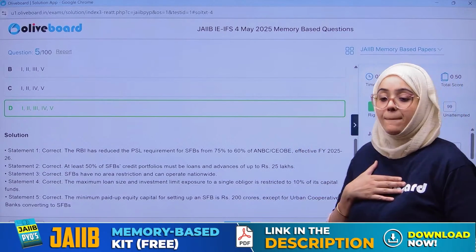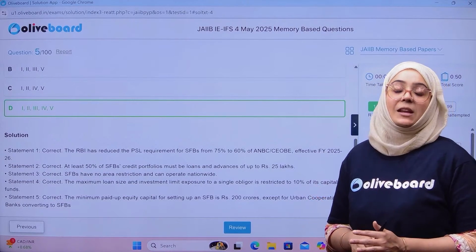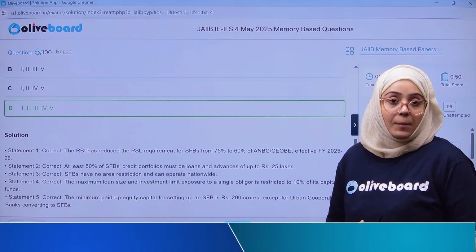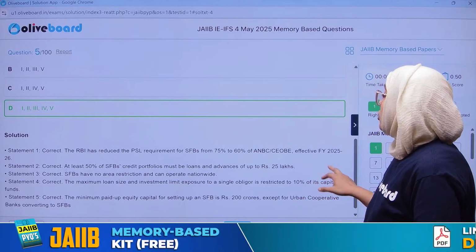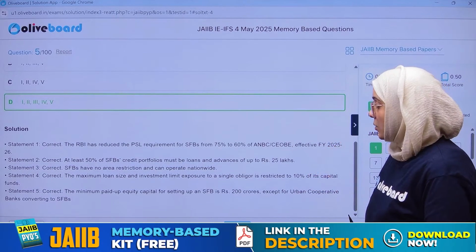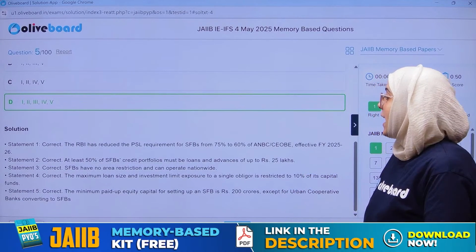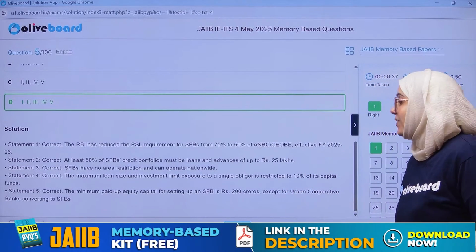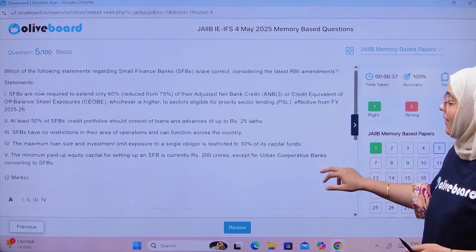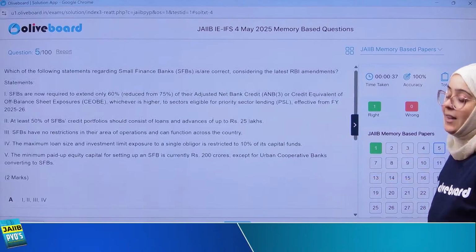As per my syllabus, 75% was the target given to small finance banks to lend in the priority sector, but now it has been reduced to 60%, right? Second, at least 50% of the small finance bank's loans and advances must be up to 25 lakhs. So all the five statements are correct. So which is the correct answer? D is the correct answer, everyone.